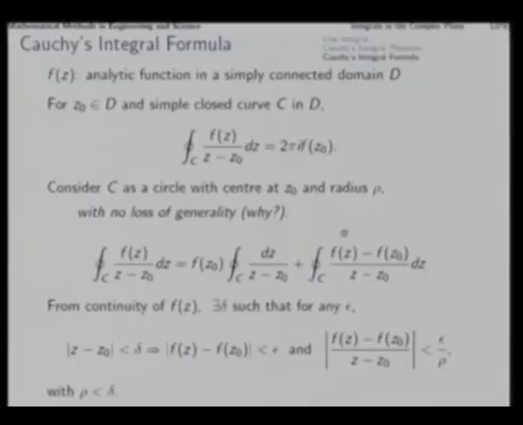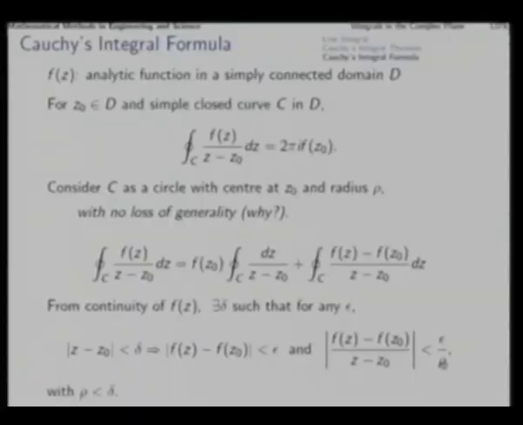So, the integrand is bounded by epsilon by rho and the path length is 2 pi rho. The absolute value of the integral will be limited by the product of these two, from the ML inequality. That means epsilon by rho into 2 pi rho, that is 2 pi epsilon. So, this will be bounded by 2 pi epsilon, and that will happen for any epsilon, however small.